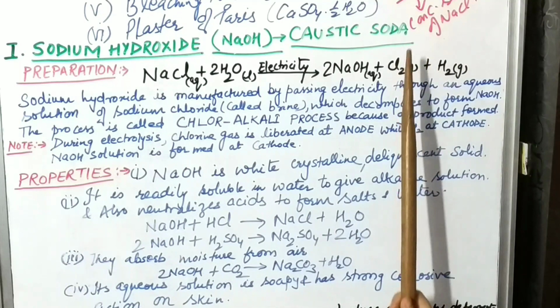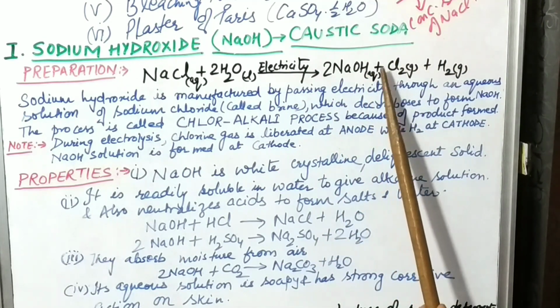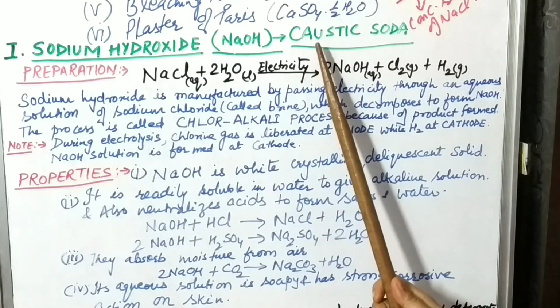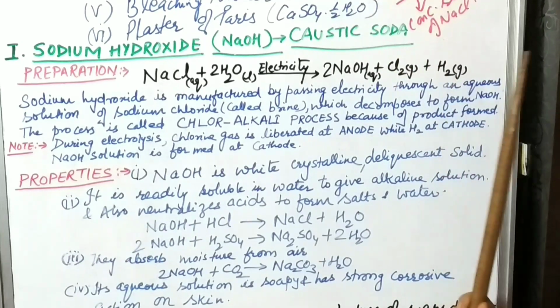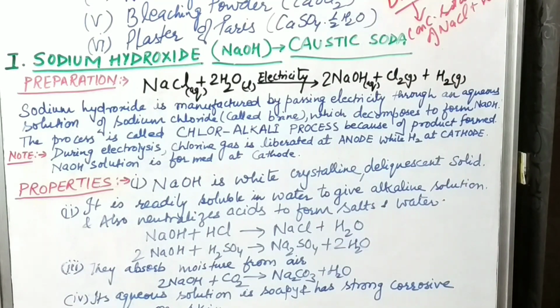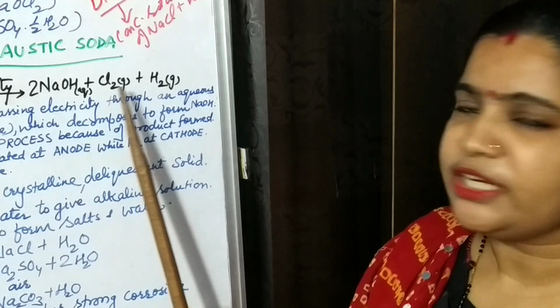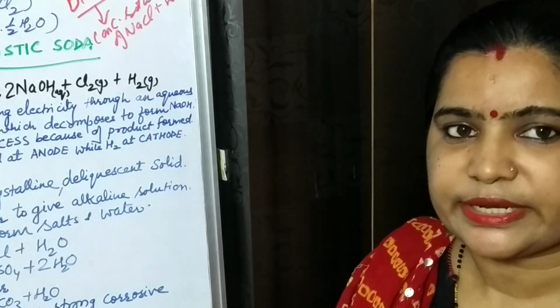Here the product which has been formed is taken out and used to prepare caustic soda, but the byproducts Cl2 and H2 are separated and used for further manufacturing of other compounds which we will discuss in our next videos. Like chlorine is used to prepare bleaching powder. Okay, so this we will discuss later on.